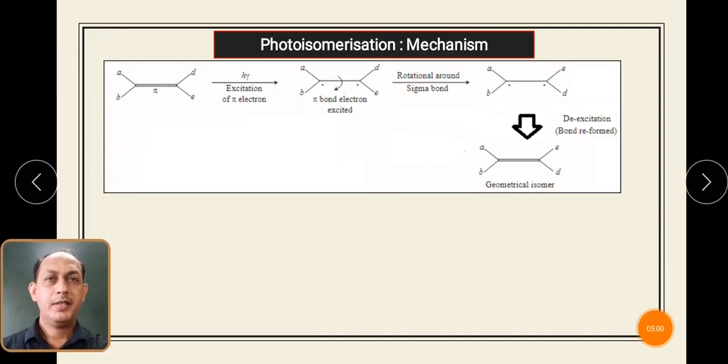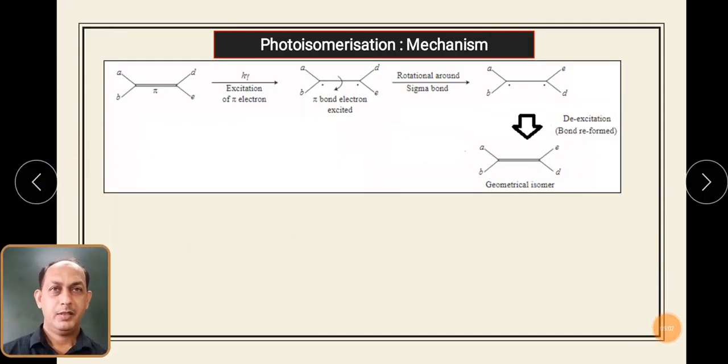Let us see what basically the mechanism is in photoisomerization. Let us consider this particular isomer, which has a carbon-carbon double bond and groups A, B or B, A; the same groups may be possible. When photochemical light bombards this molecule, excitation of a pi electron takes place.